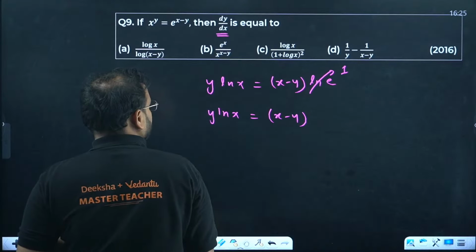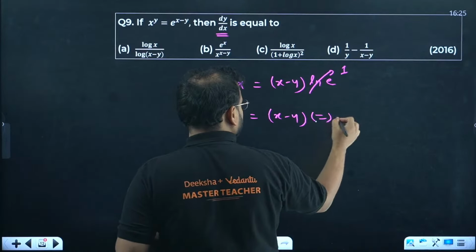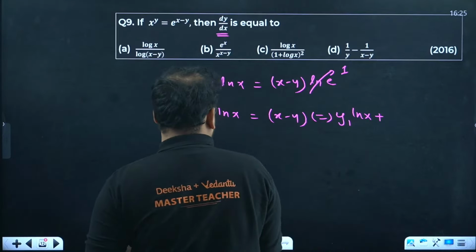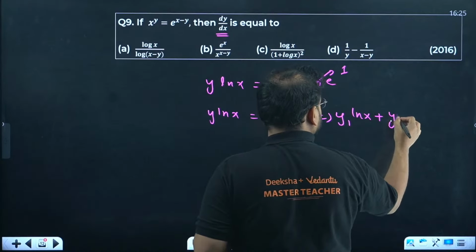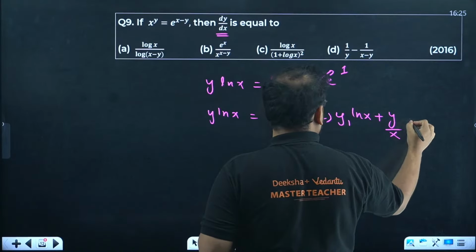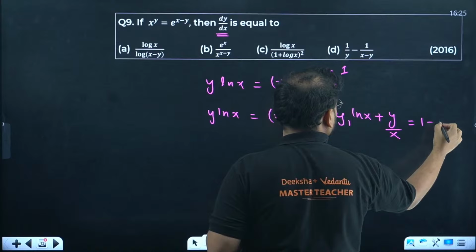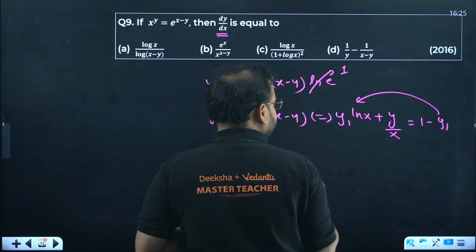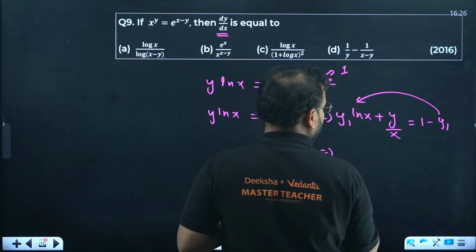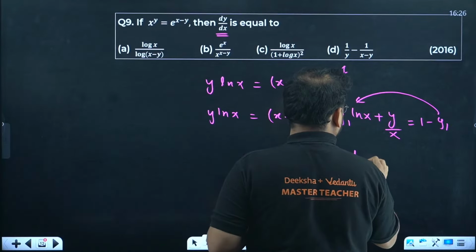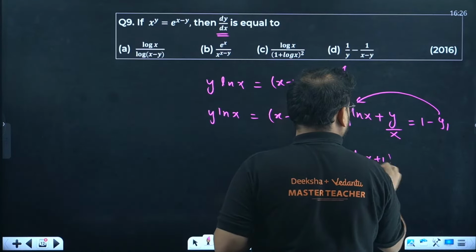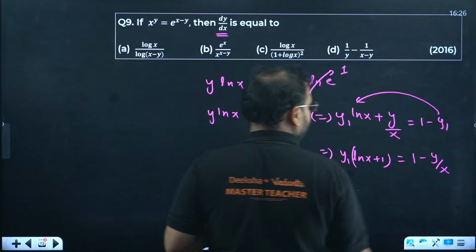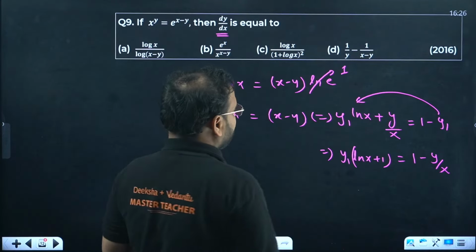Let's differentiate this whole thing right now. We get y1 ln x as it is, plus, keeping y as it is, differentiate ln x, you get y by x. Over here, x is 1, y is again y1. So we keep the y1 terms over here. I get y1 ln x plus 1 equal to 1 minus y by x.